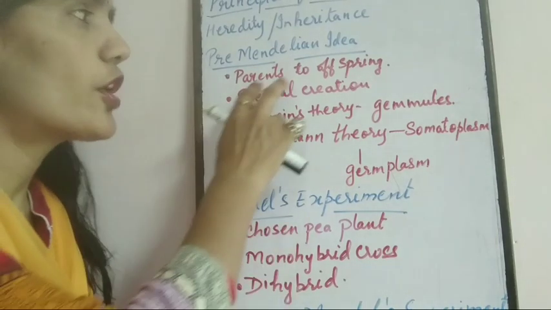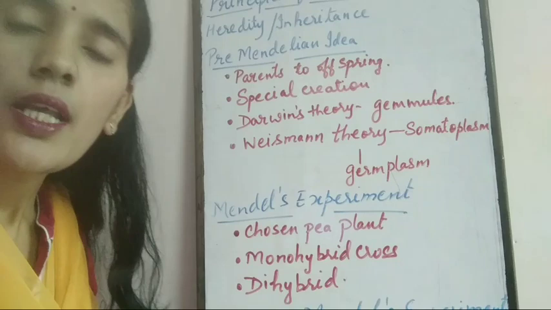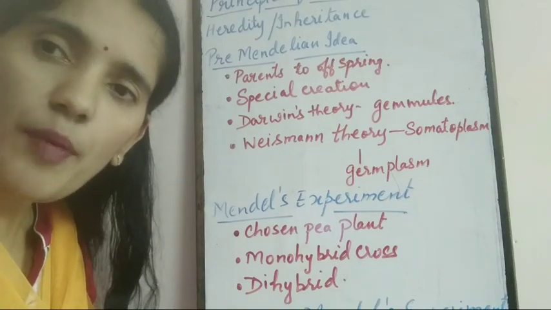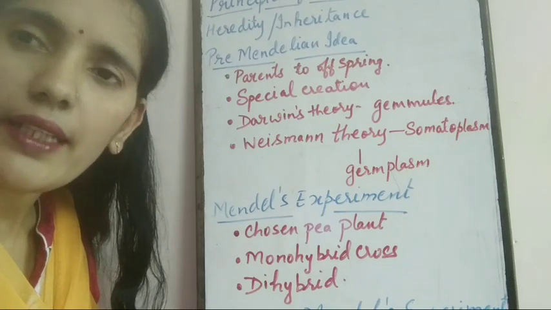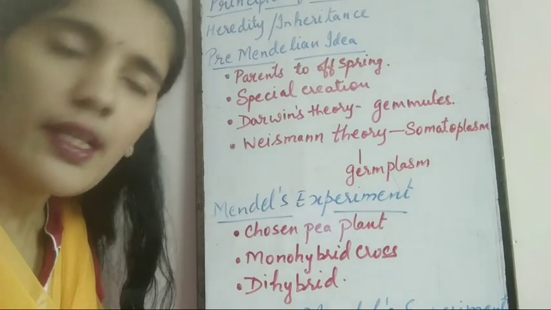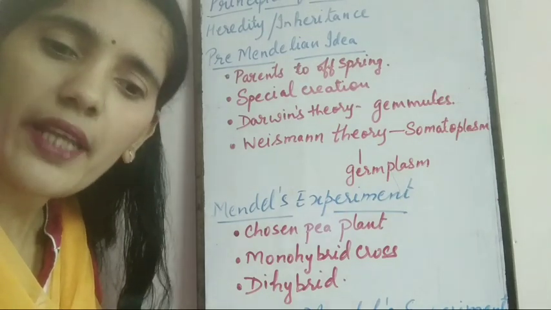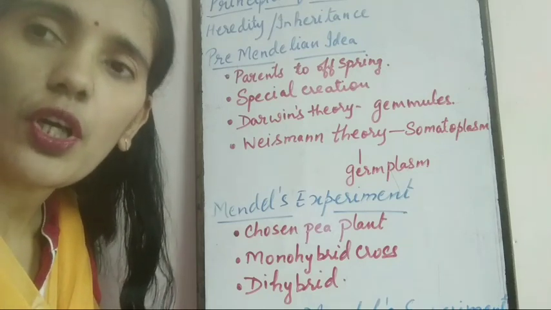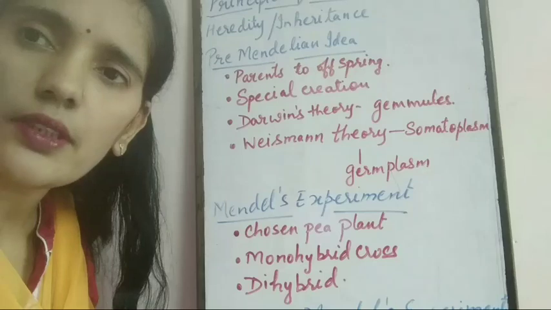So, according to the ancient man, characters of parents somehow get blended at conception, and offspring were the dilution of different parental characteristics.